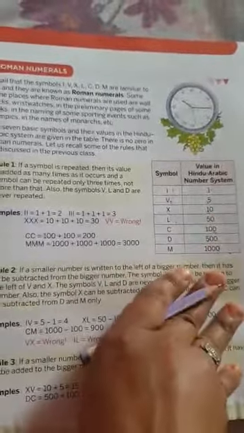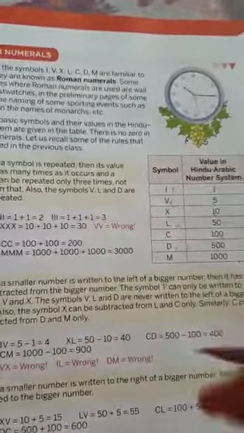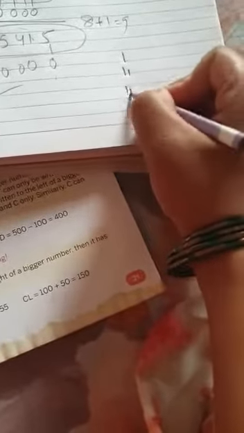You have to learn this by heart, and then only will you be able to make other numbers. As I have already told you, there is some rule for Roman numbers. If you have I, then II, then III, to write 4 you can't write IIII, no, this is wrong.